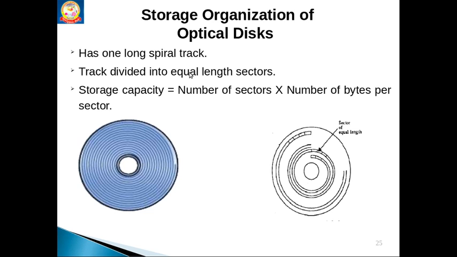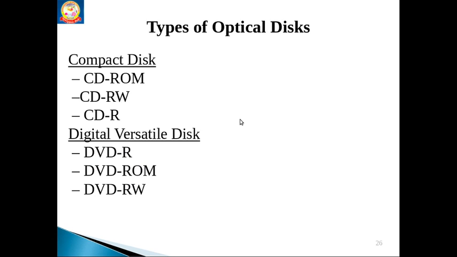Storage organization: we have only one long spiral on a CD, which means it consists of only one track. The track is divided into equal length sectors. So the storage capacity we can measure as the number of sectors times the number of bytes per sector. Types of optical discs: compact discs and digital versatile discs, DVDs.